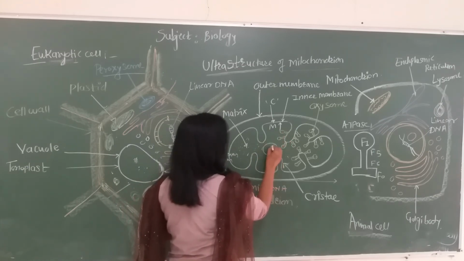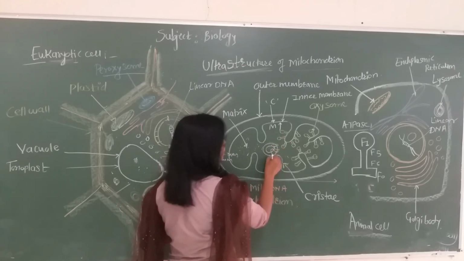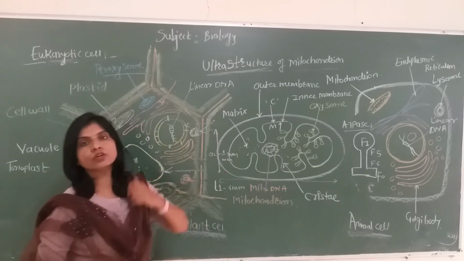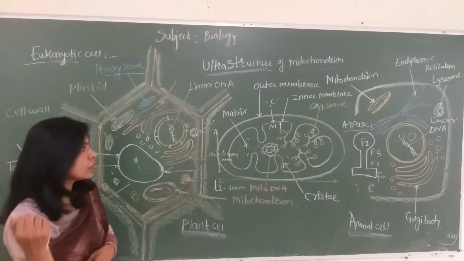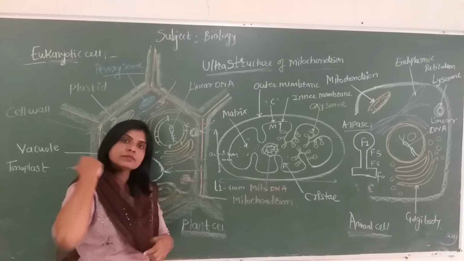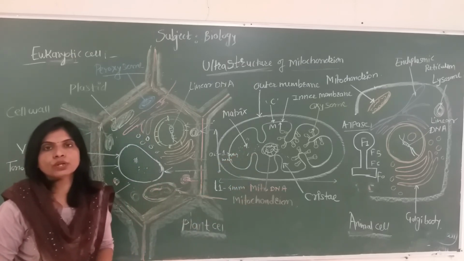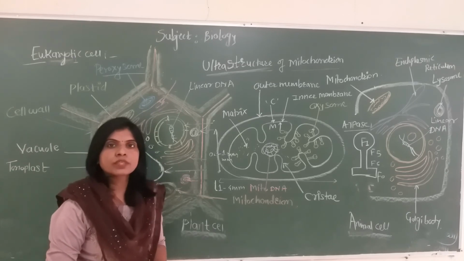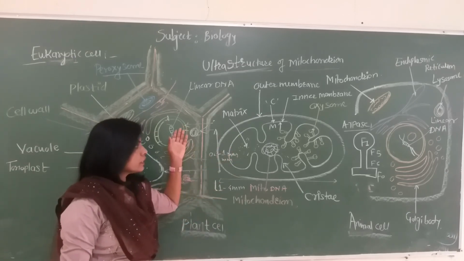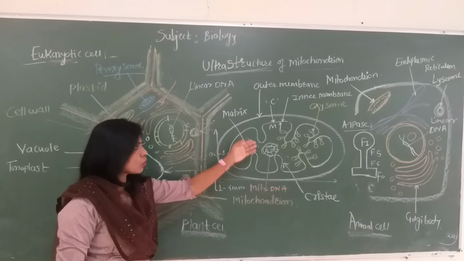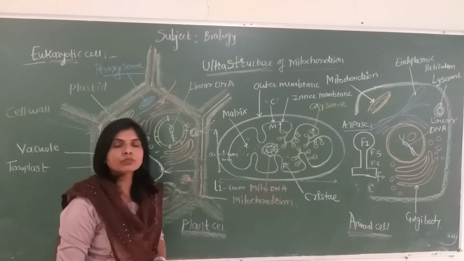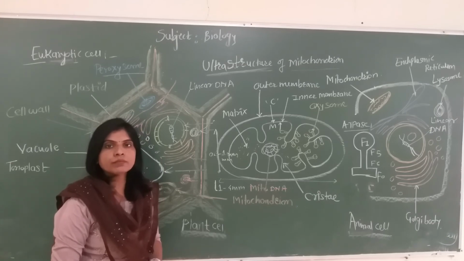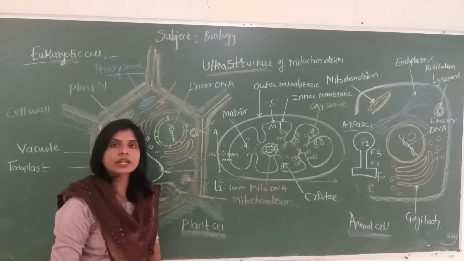It is circular, double-stranded and supercoiled. That feature is like that of the prokaryotes. So mitochondria are considered to have symbiotically inhabited the eukaryotic cell in the period of evolution, and because of that they never show DNA like that of the eukaryotic cell. They have their own circular DNA like that of the prokaryotes. So it is an independent entity, but in evolutionary time it may have inhabited the plant cell or animal cell, and later became a part of this cell.